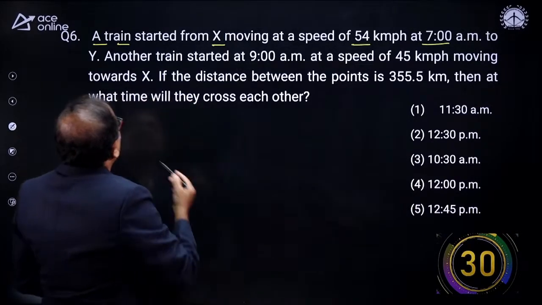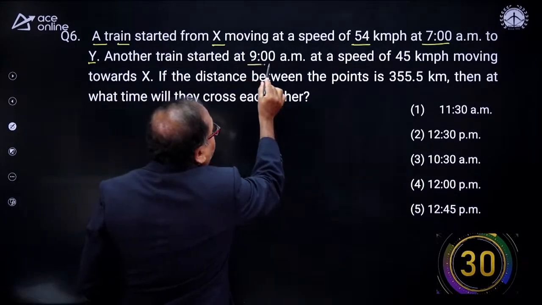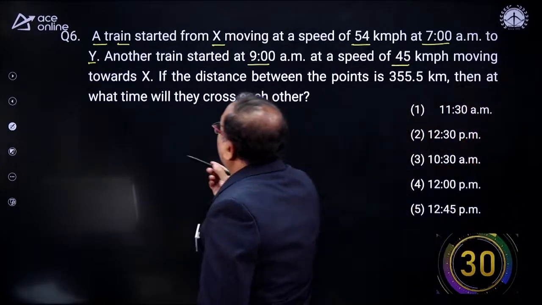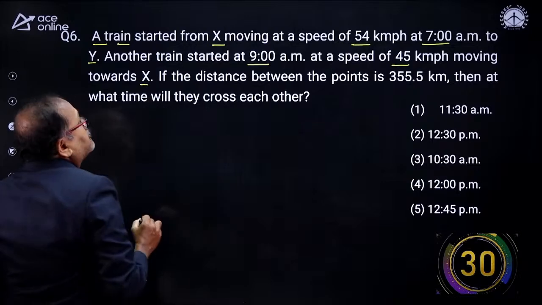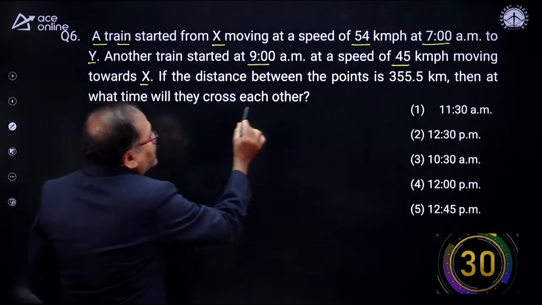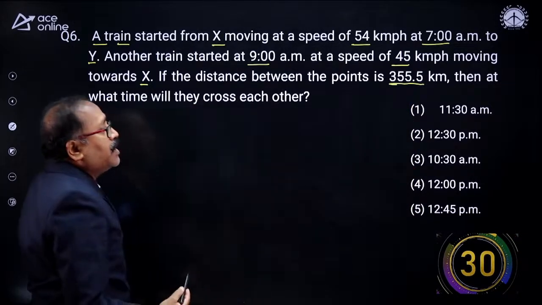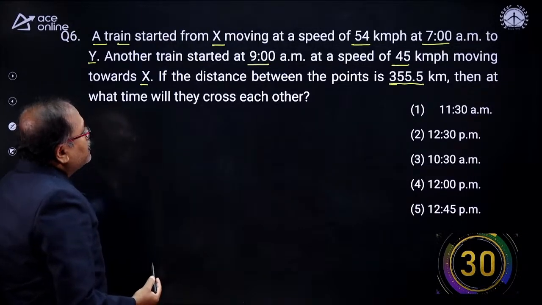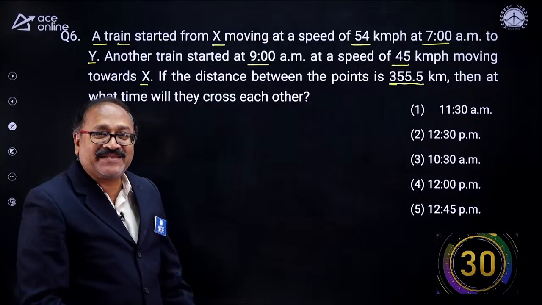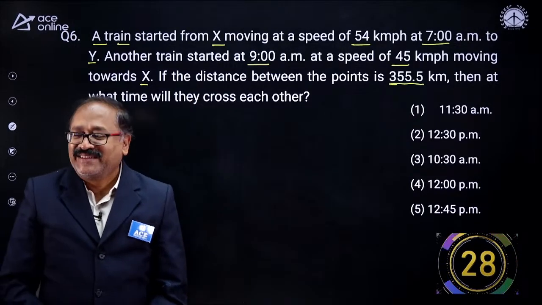At 7 a.m. to Y, from X to Y. Another train starts at 9 a.m. at a speed of 45 kilometer per hour, moving towards X. Now, if the distance between these 2 points is 355.5 kilometer, then at what time do they cross each other? Shall I give you 30 seconds for this? Here are your 30 seconds.